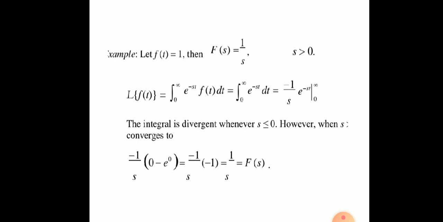We already discussed that Laplace of f(t) is equal to the integral from 0 to infinity of e to the power minus st f(t) dt.